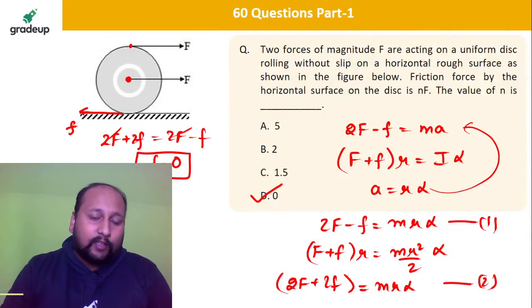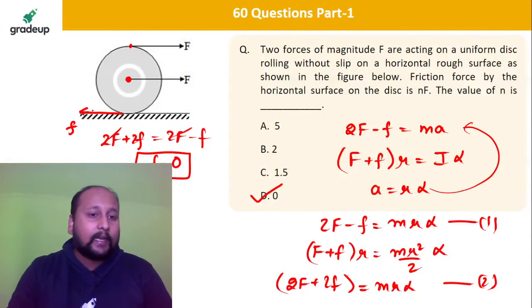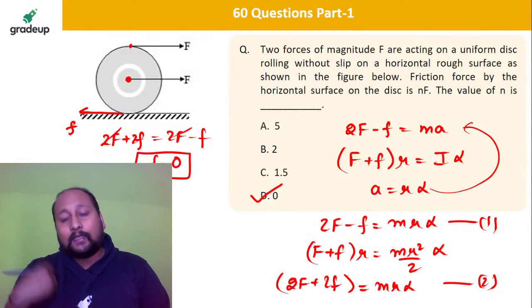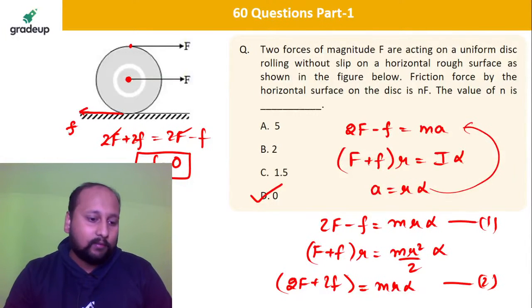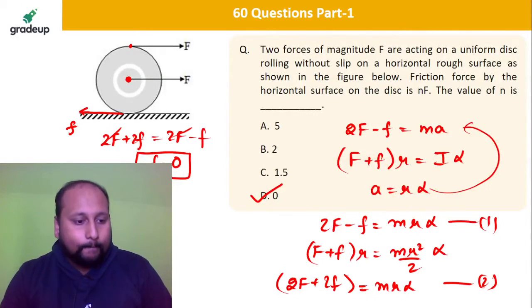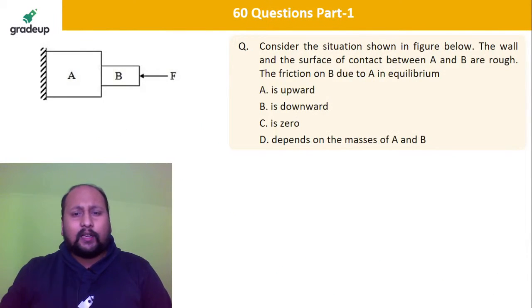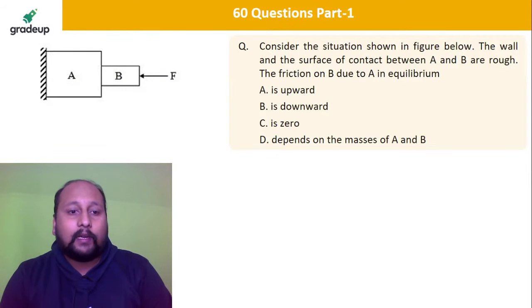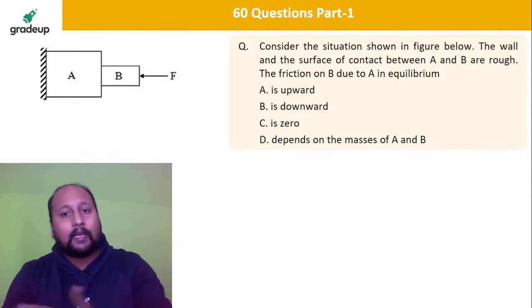No slip means no friction. No, my dear friend, no slip means that at this point there will be no relative motion at the point of contact. If I say a body is rolling without slip, that means definitely there is friction in the system. If a body is slipping, that means there is no friction. As simple as that. Okay, next question. Easy one. Only if there is friction will you have the no slip condition. If there is no friction, then definitely the body won't be rolling, it will be slipping continuously.